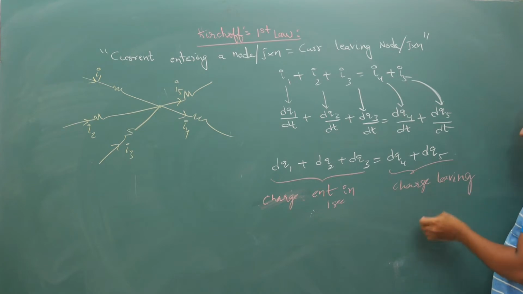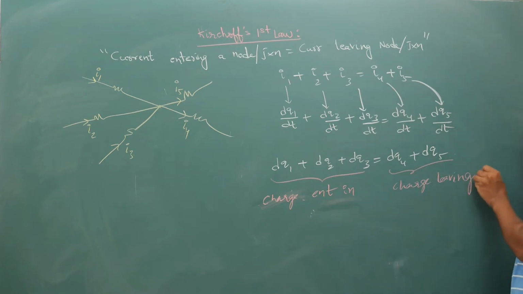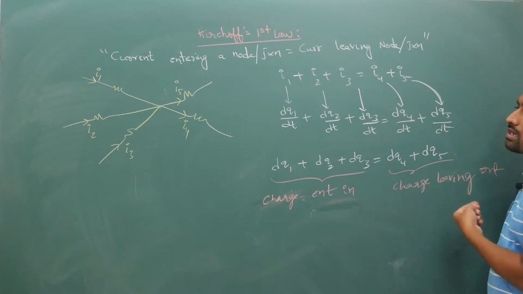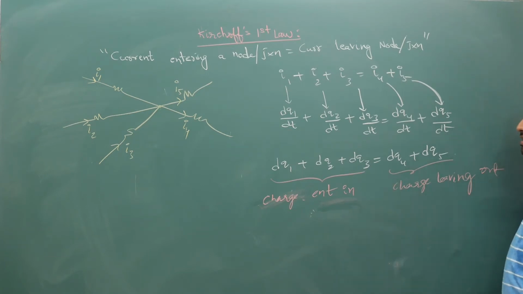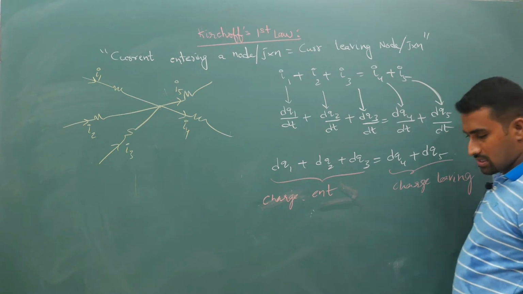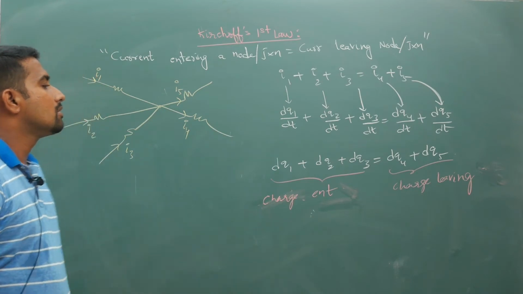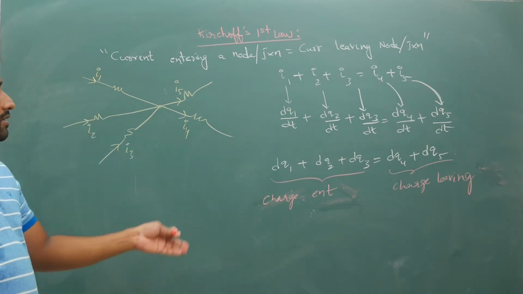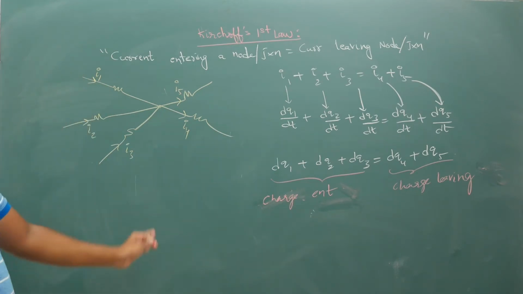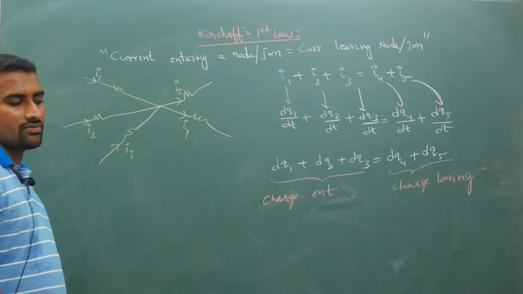Okay, or at that particular instant. Current entering is equal to current leaving. Leaving means out only, entering means in only. Grammatically I think it is wrong, so you cannot say this. Right, so current charge entering is equal to charge leaving. So this is your Kirchhoff's first law and this is your conservation of charge.